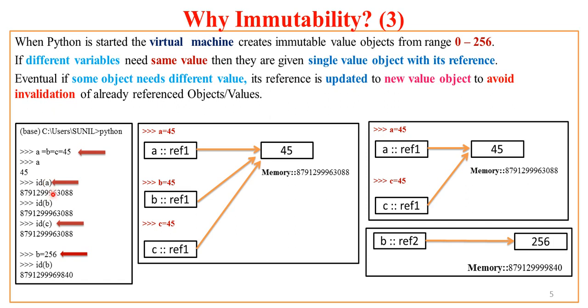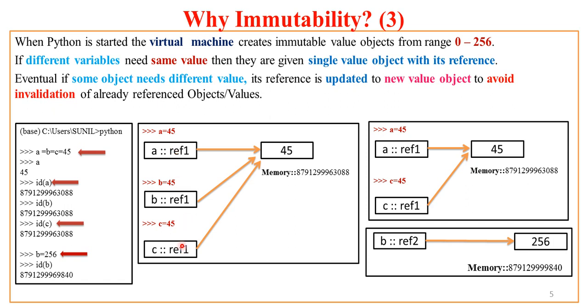So if I try to inspect the IDs of A, B and C, I get the same answer. What if now I want to alter the value of variable B to 256? Eventually object B needs a different value. So here the variable B will be given a new value object and its reference, to avoid invalidation of